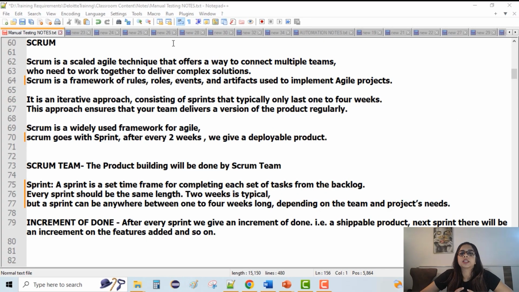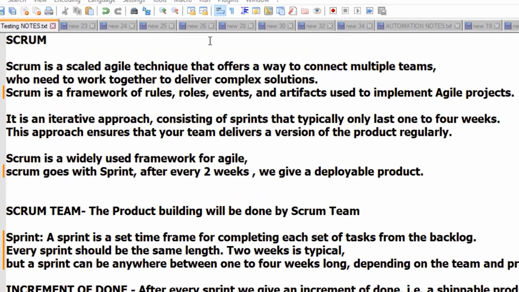Here is the first term which we have to understand. What is a Scrum? Scrum is an agile technique, directly related to how agile works. It is a technique where a group of people together follow some set of rules to achieve a common goal. Scrum is time bound. We have to fix a time limit until which we are going to achieve a particular set of goals. All the people in the Scrum team will be working towards that one common goal.